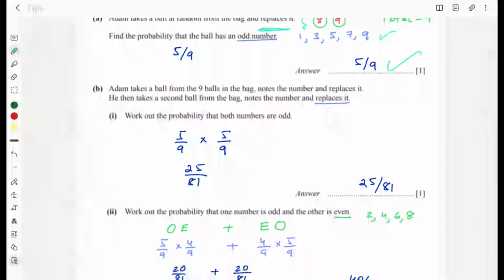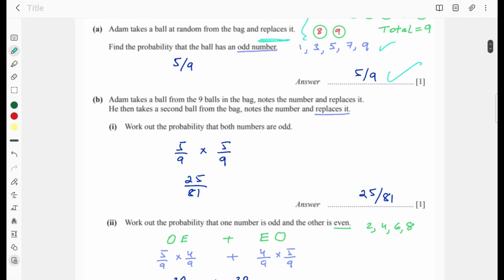Adam takes a ball from the 9 balls in the bag, notes the number and replaces it. He then takes a second ball from the bag, notes the number and replaces it. So it is with replacement. Work out the probability that both numbers are odd. Since we have already seen there are 5 odd numbers, so probability of getting odd in the first draw is 5/9.